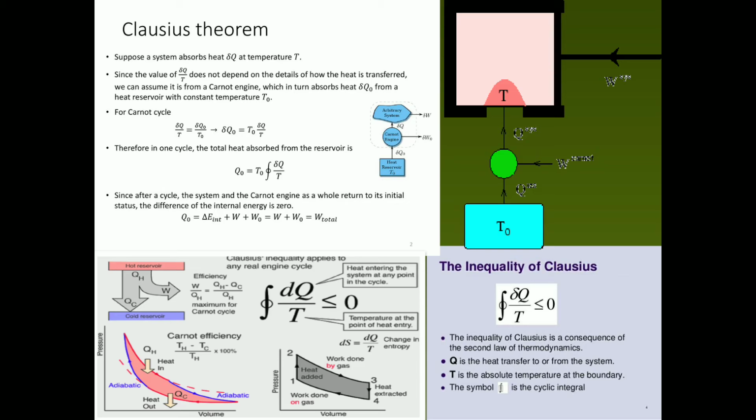Right? So the inequality of Clausius: the cyclic integral of delta Q upon T must be less than or equal to 0. The inequality of Clausius is a consequence of the second law of thermodynamics, where Q is the heat transfer to or from the system, T is the absolute temperature at the boundary, and the symbol ∮ is the cyclic integral. So this was all about Clausius theorem. If you see in the fourth figure, Clausius inequality has been given a perfect explanation with the help of the graph.